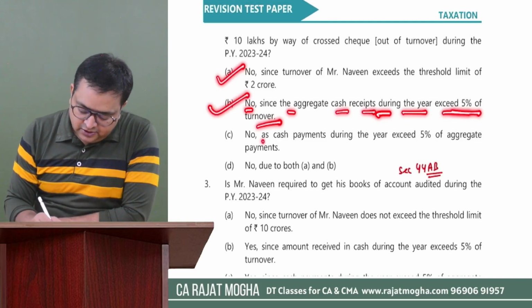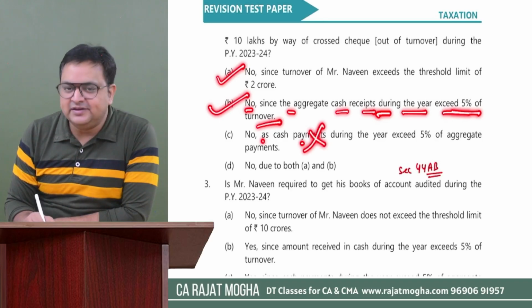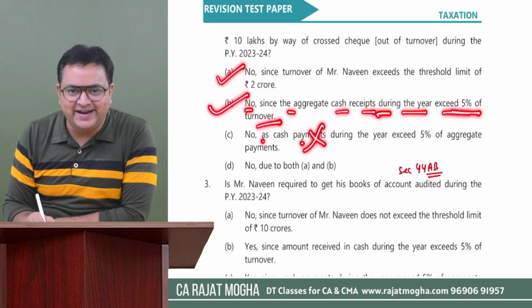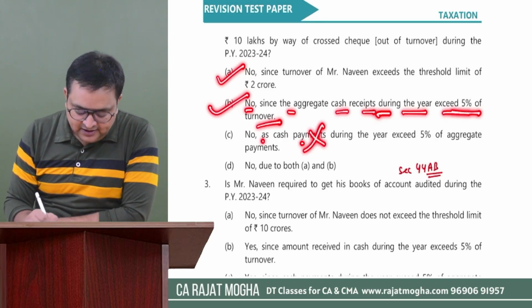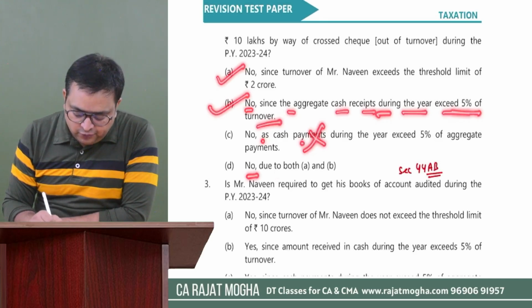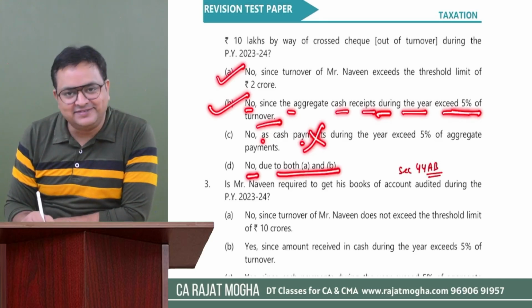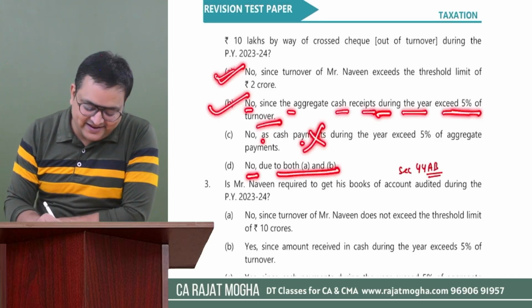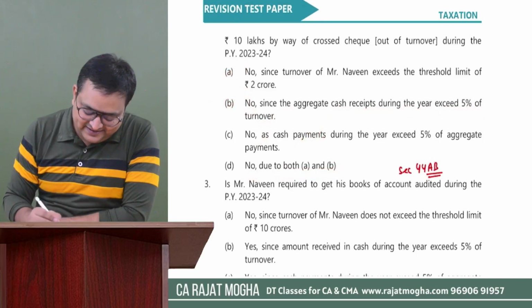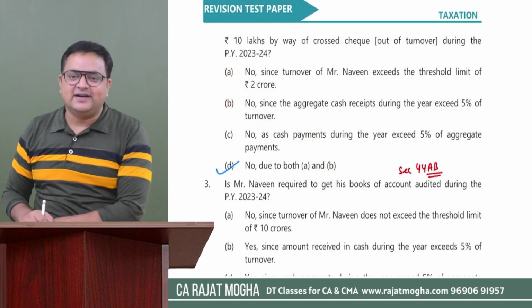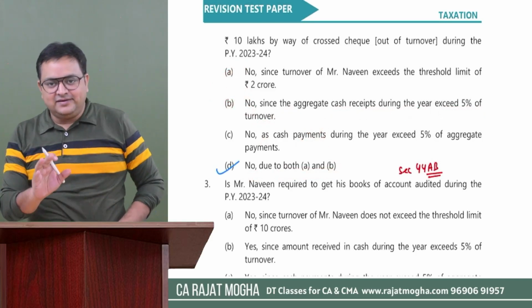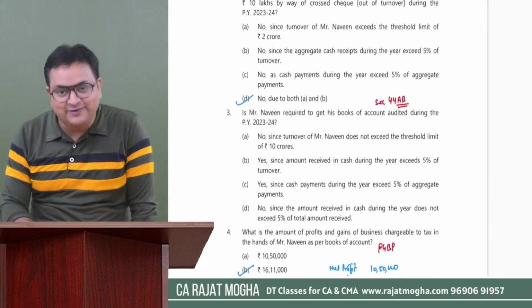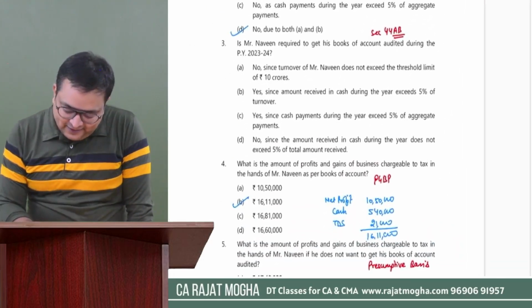No, as the cash payment. We don't see cash payment in 44AD, so C is incorrect. D says no due to both A and B. This is the correct answer because A and B are correct. That is the reason it is covered by D. So D is the correct answer. Getting it? Very conceptual question, interesting also. Okay, third one.